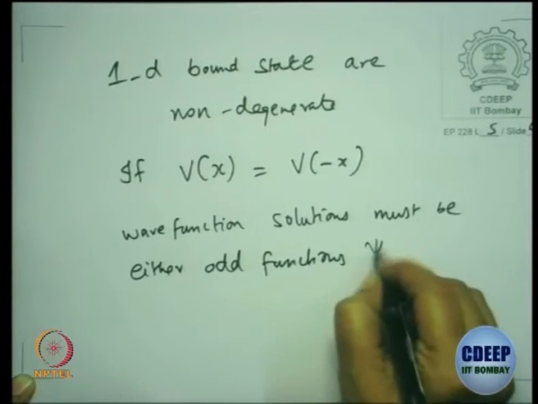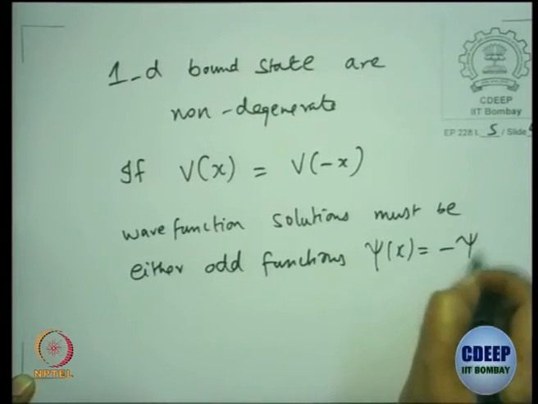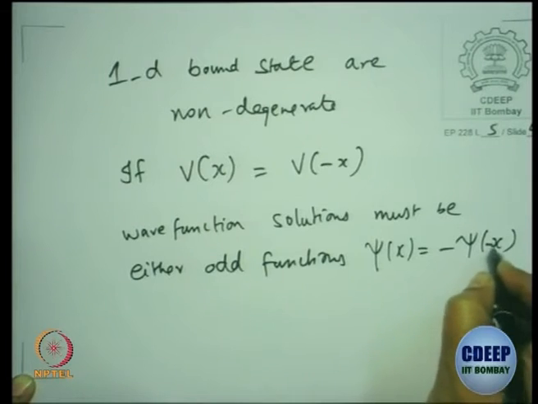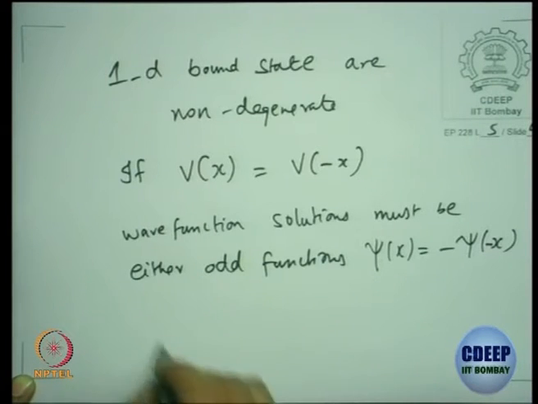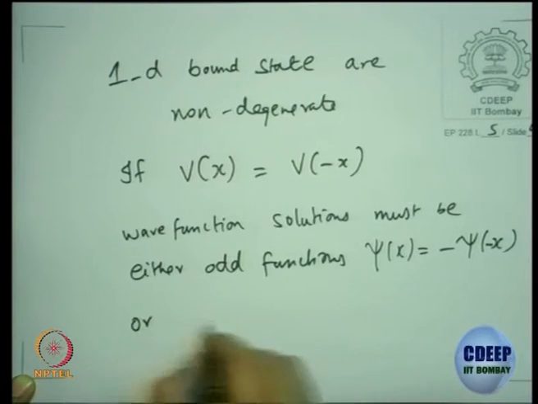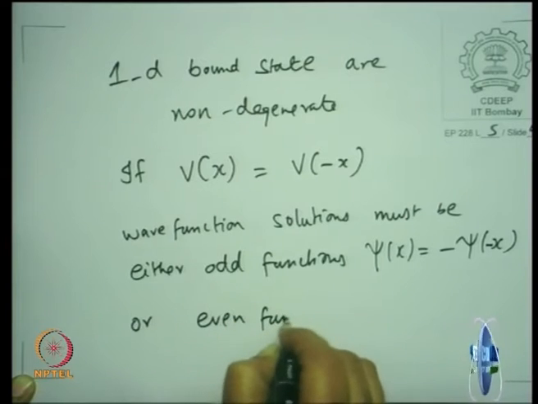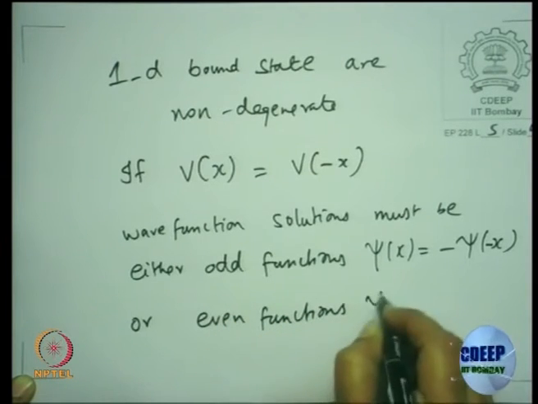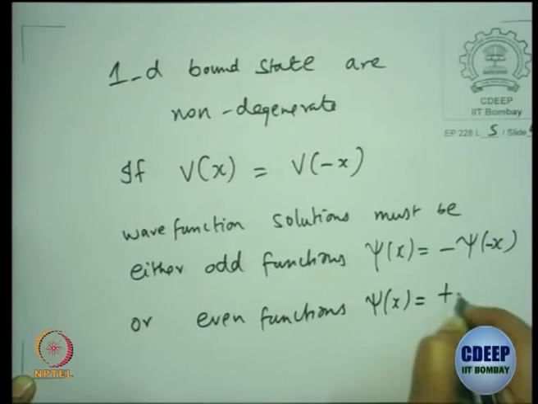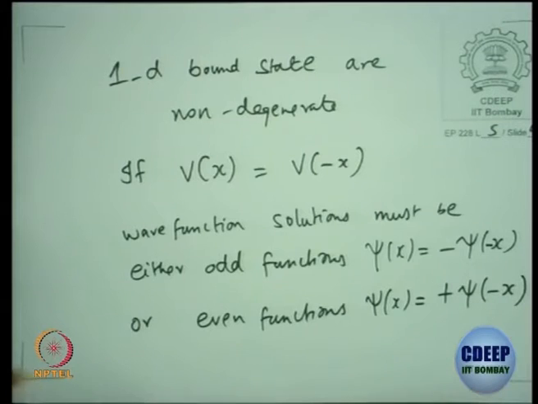What is the odd function? Psi of x equals minus psi of minus x, or even functions, psi of x equals plus psi of minus x. This is what we want to prove.